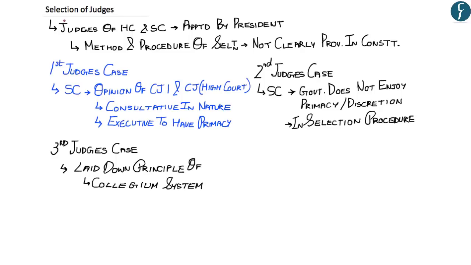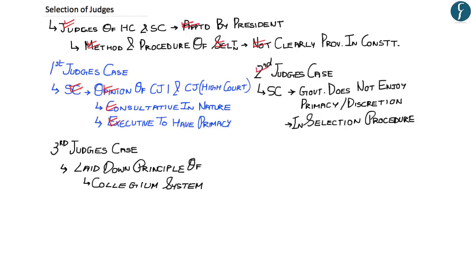Hopefully, up till here, you have understood that the judges of the High Court and Supreme Court are appointed by the President of India. But however, the method and procedure of selection of judges is not clearly provided in the Constitution. So, in the first judges case, in 1982, in the S.P. Gupta versus Union of India case, the Supreme Court held that the opinion of the Chief Justice of India and the Chief Justice of the High Court is consultative in nature, and therefore the power of selection resides solely and exclusively with the central government, and the central government could override the opinion given by the judges, thereby effectively allowing the executive to have primacy in the selection of judges.